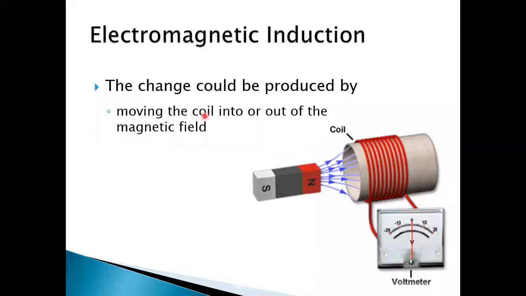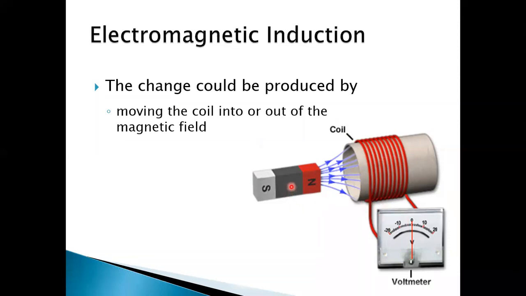So moving the coil into or out of the magnetic field, you see here, this is the solenoid and inside this hollow cylinder there is an electromagnet if current is passing through this coil, but there is no battery connected with the terminals of this, so no current will be there.